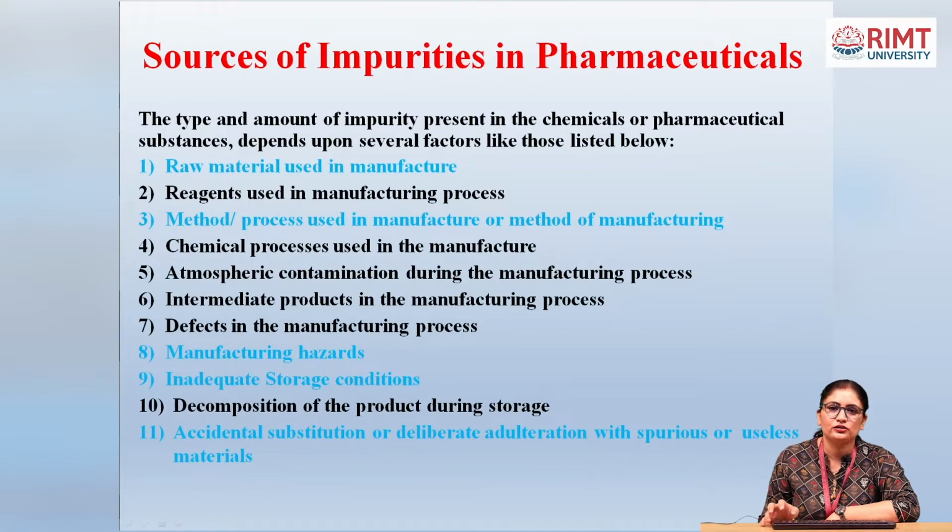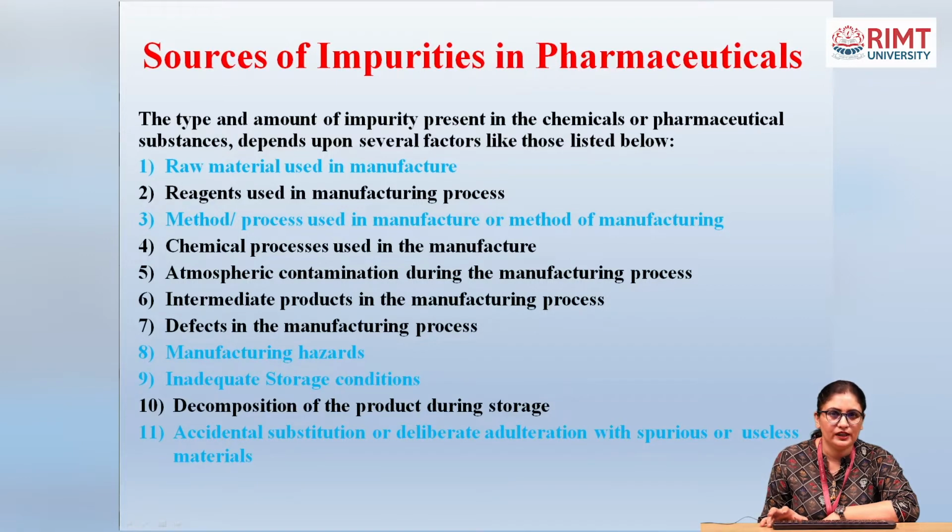Next is the sources of the impurities in pharmaceuticals. What are the sources of the impurities in the pharmaceutical substances? There are a number of sources, various factors that affect the impurities of the substance. The type and the amount of impurity present in the chemicals of pharmaceutical substance depend upon several factors like those listed below. There is a number of factors.